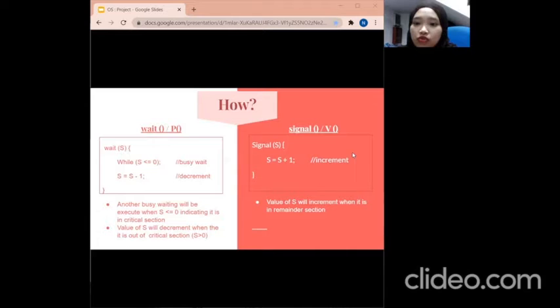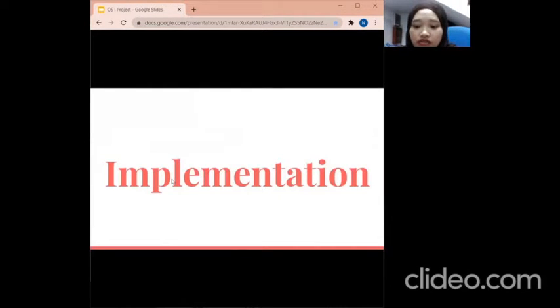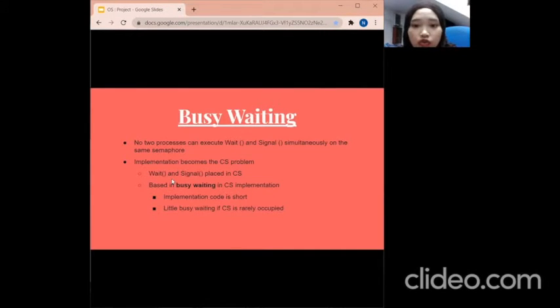When semaphore goes into the wait function, on the left side of the slide, busy waiting happens, and then the value of S is decremented. Meanwhile, the signal section increments the value of S. The implementation of semaphore has two types, busy and non-busy waiting. In busy waiting, no two processes can execute wait and signal simultaneously on the same semaphore. So the implementation of busy waiting itself becomes a critical section problem, because wait and signal are placed in the critical section. Since we need to eliminate this busy waiting, how do we do that?